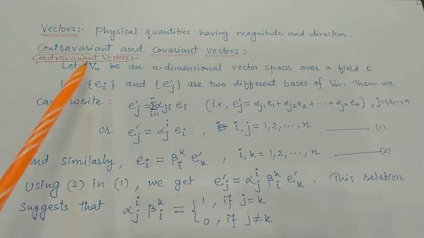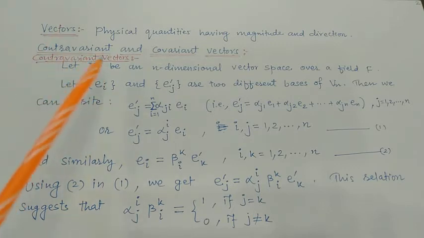Suppose Vn is an n-dimensional vector space over a field F. We know that for a vector space there are bases, and there is more than one basis for the same vector space. Whenever the vector space is of dimension n, each basis contains n vectors. So here we consider two different bases for this n-dimensional space Vn.